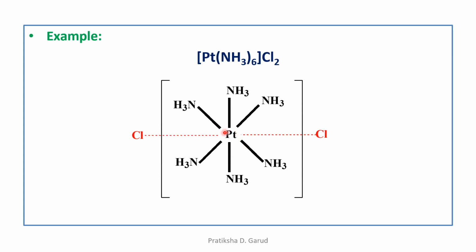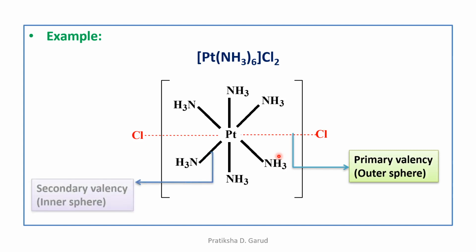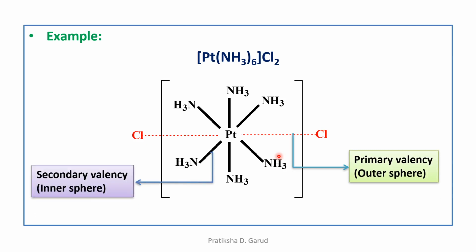So we have at the center a platinum metal which is attached to the 6 ammonia ligands, and they are shown by a thick line. Why a thick line? Because they are present inside the square bracket. Whereas there are 2 chlorines which are shown by the dotted line. That means they represent the primary valency. So this dotted line represents the primary valency, that means the outer sphere, whereas this thick line represents the secondary valency, that means the inner sphere. So this is regarding the primary valency and the secondary valency.